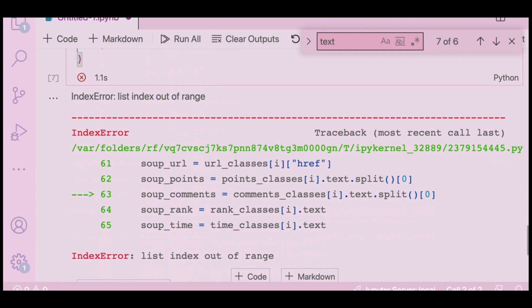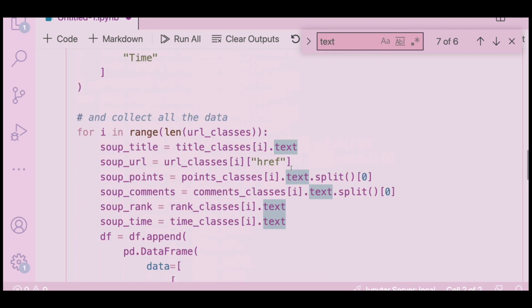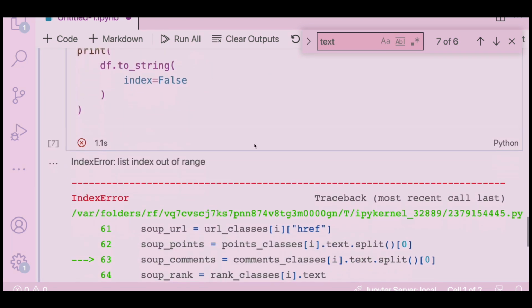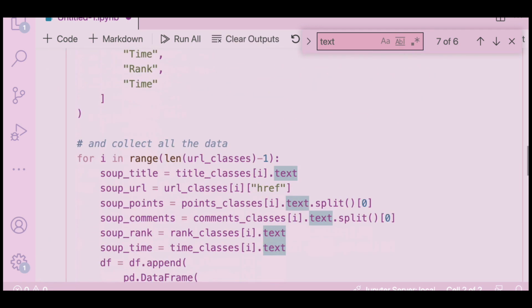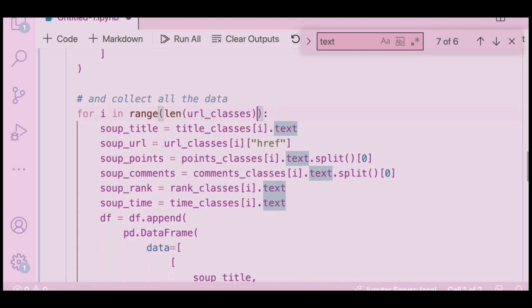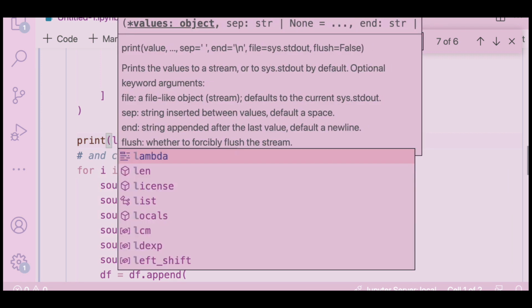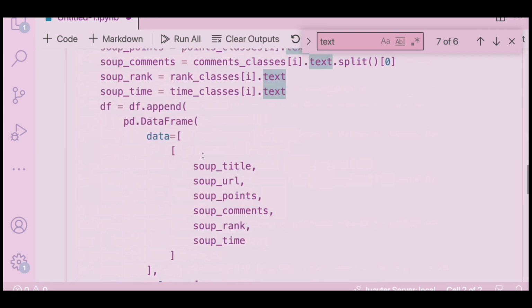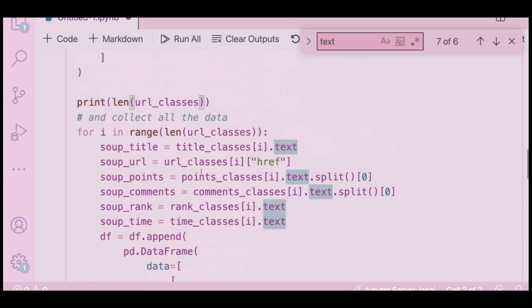It has thrown an error. And what is the error? The error is list index out of range. Where do we have a loop? We have a loop, maybe minus 1. I think it is the same error. So maybe what I would do is can we print the length of URL classes? Is it going to print 30? Okay, so we have 30 URL classes. So why do we still have an error?